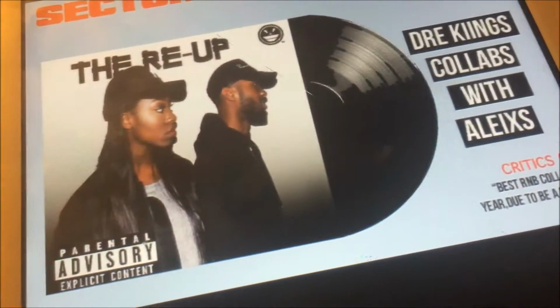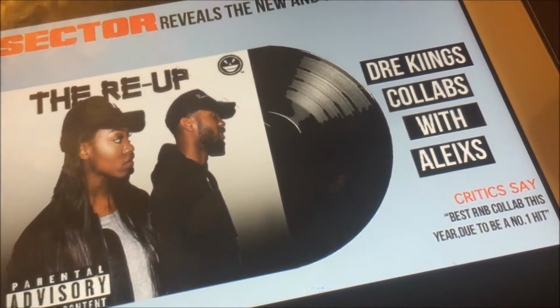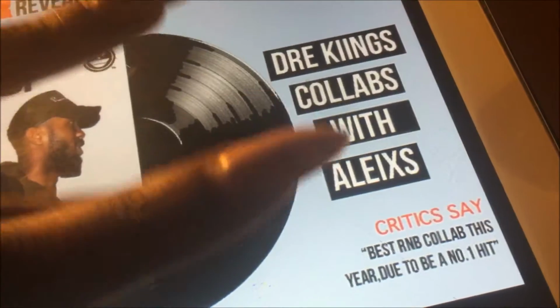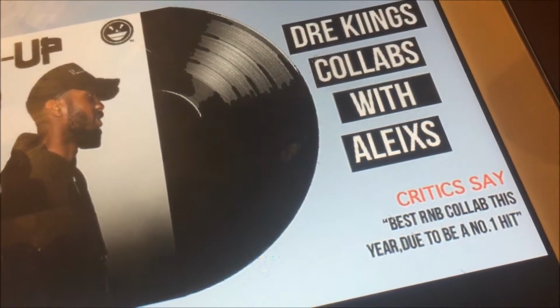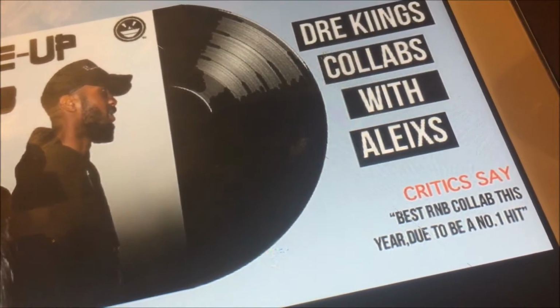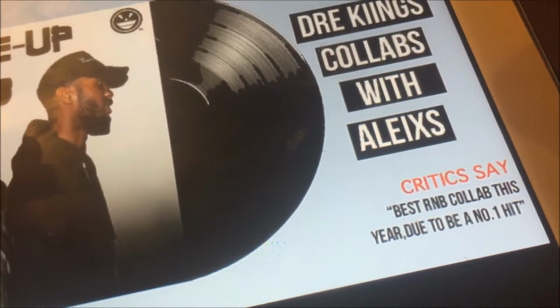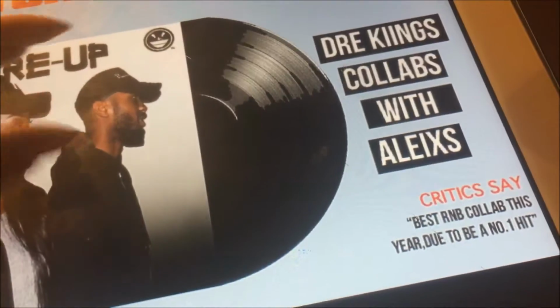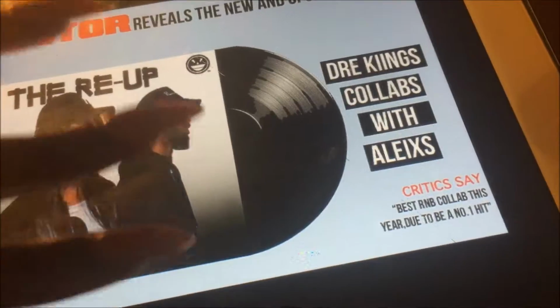And also what I included, what critics say, and it says best R&B collab this year due to be a #1 hit. The use of this will attract my audience as they would want to listen to the collab, and they're interested in how good the collab actually is.